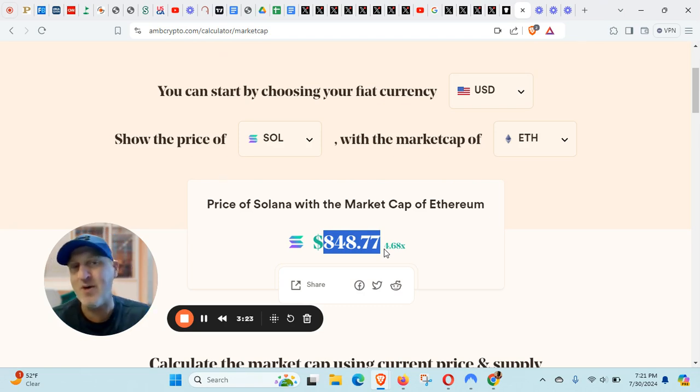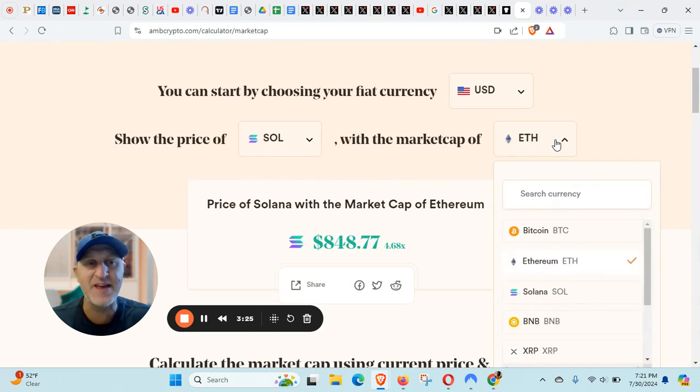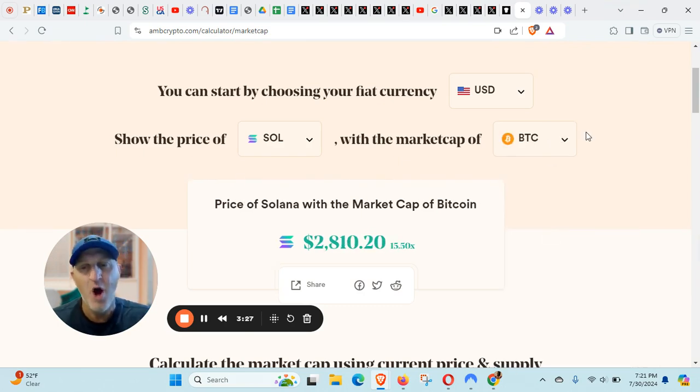Let's try this out with another couple. If Solana had the same market cap as Bitcoin, $2,800 would be the price. But Bitcoin is $65,000. So you can see that Solana does not have as good tokenomics as Bitcoin. Well, of course it doesn't, because Bitcoin has a supply of 21 million, and that's what makes Bitcoin quite unique and special from a tokenomics perspective anyway.